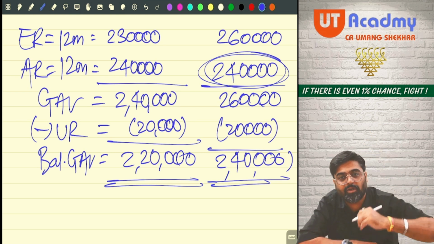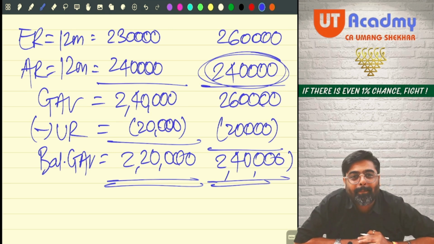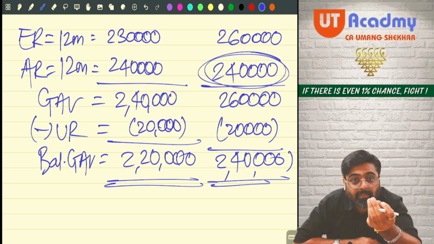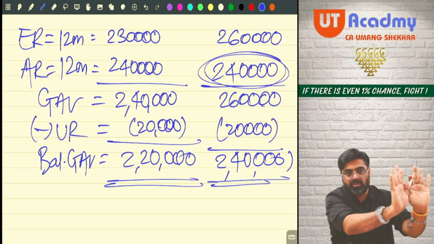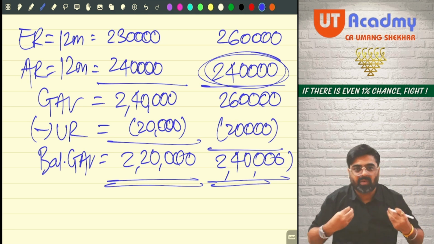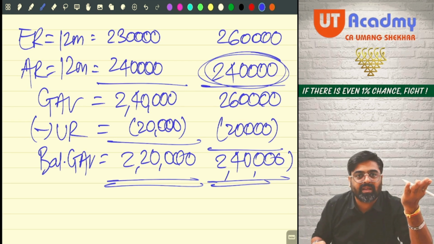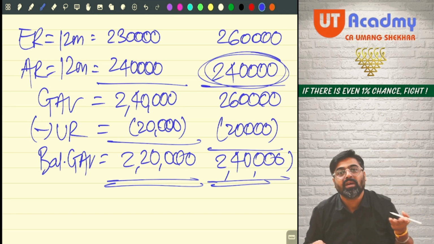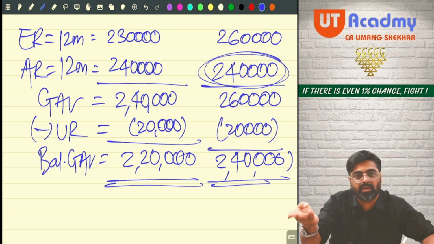But what if you have already reduced from actual rent? Now actual rent becomes 220 and expected rent 2,60,000 will be taxable. You're not getting that benefit of 20,000. Getting my point? Out of the entire year's value which you are charging, 2,60,000, 20,000 is my unrealized rent. Give me the benefit of that 20,000. If I'm reducing that out of my actual rent and still your expected rent is getting taxed as my GAV, what is the benefit happening to me? So it is better not to reduce it from actual rent.